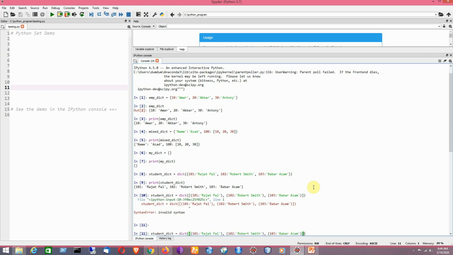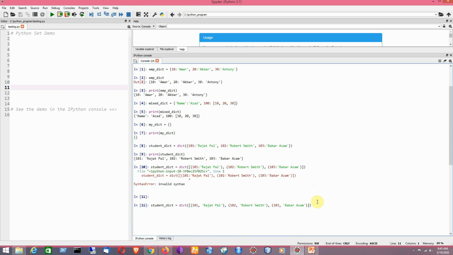Actually there is a syntax error because I cannot write a colon here. Instead I will be writing a comma only. So this syntax is basically using a comma, not the colon like the earlier case. That thing is also being checked here, so you can now understand. It's okay now. So remember that you cannot use a colon while you are trying to create a dictionary by means of key value pairs.